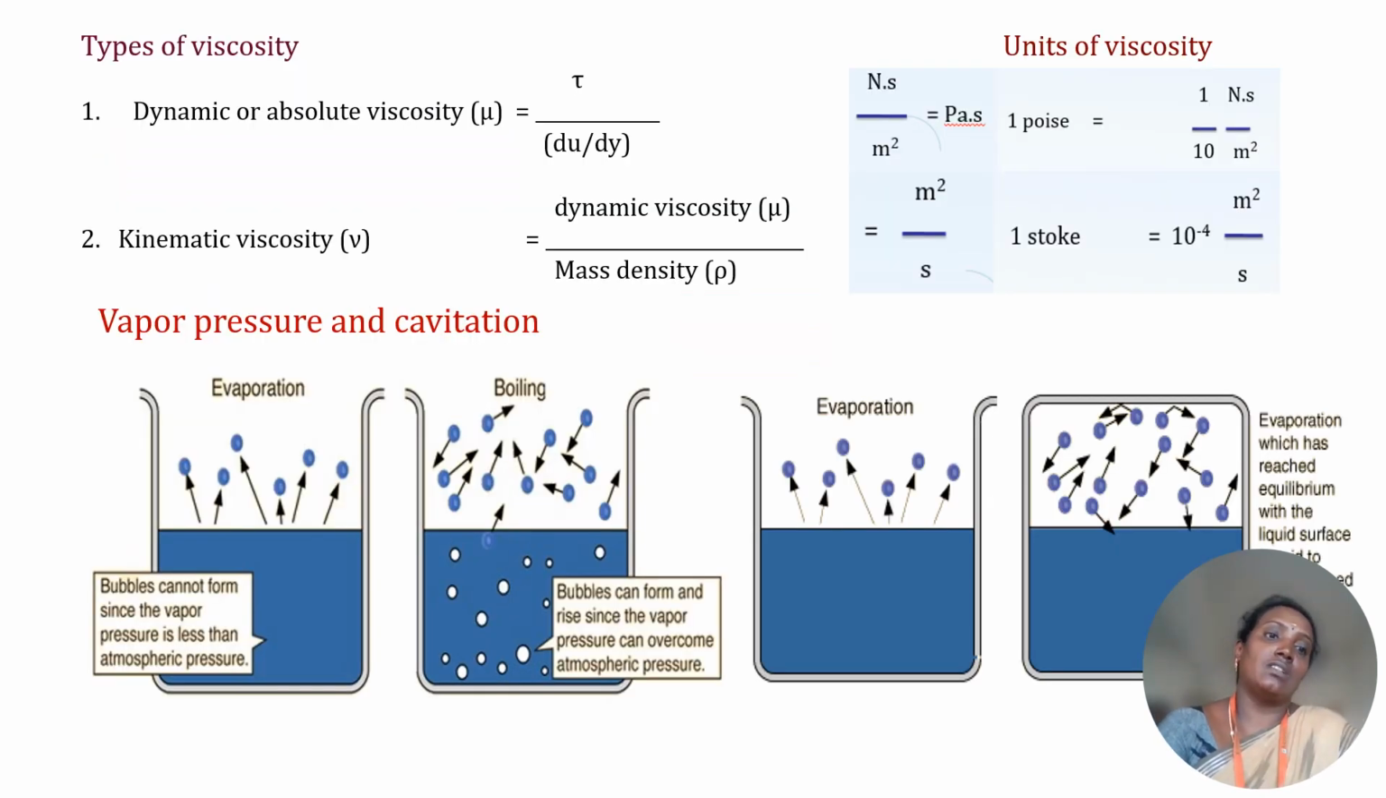We have types of viscosity. There are two types of viscosity: dynamic or absolute viscosity, denoted by mu, and kinematic viscosity, denoted by nu.